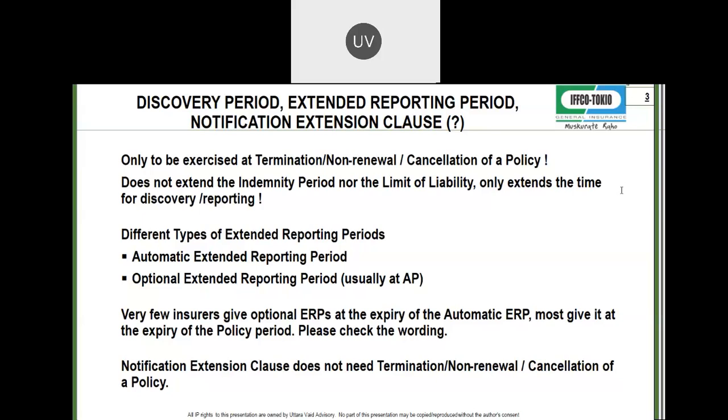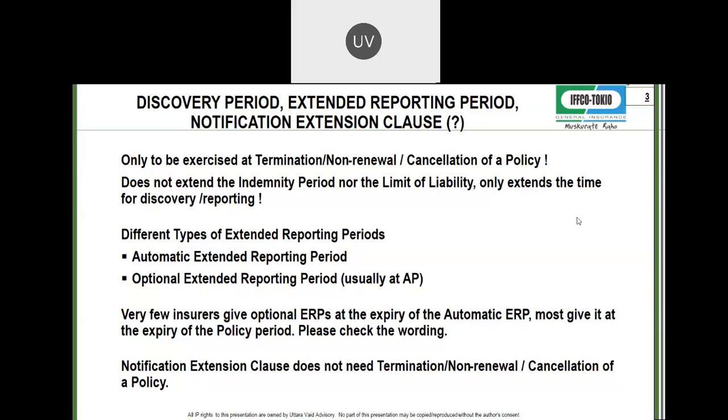Discovery period means that the insurer is saying, we appreciate that you may get notice of a claim that a third party is making on you after the policy has expired. So we are giving you 90 days extra, within which you can tell us if somebody is lodging a claim on you, is sending you a written notice.